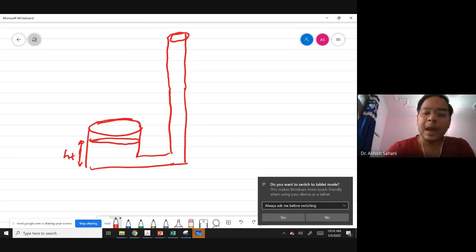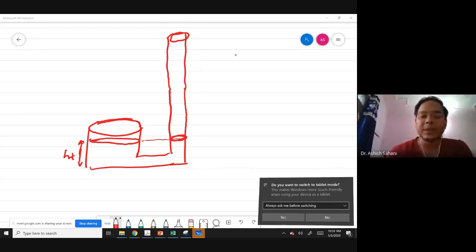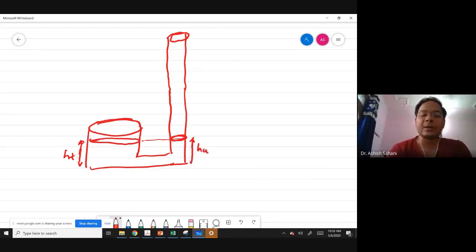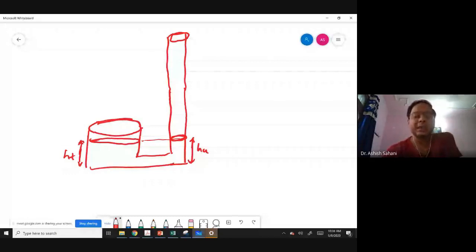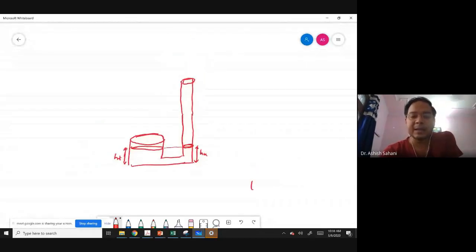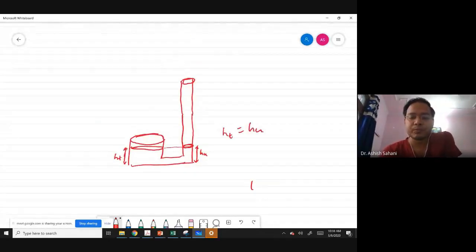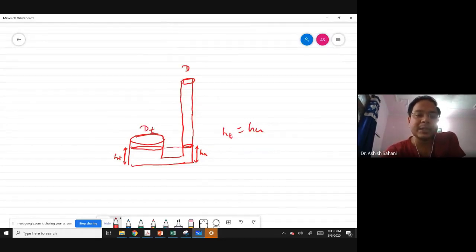On this side, initially when the pressure is 0, both sides the height has to be the same, where HU is the height of the mercury in the tube. So initially H tank is equal to HU. Suppose the tank has a diameter D tank and the tube has a diameter DU.